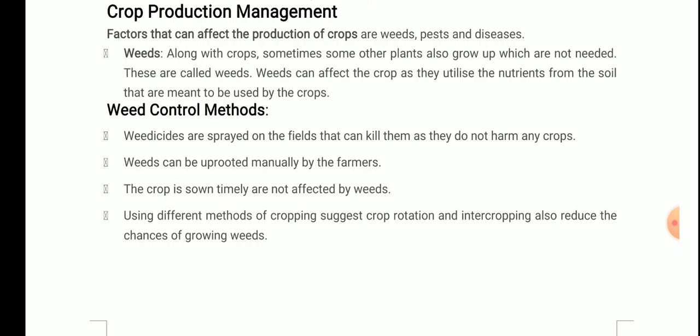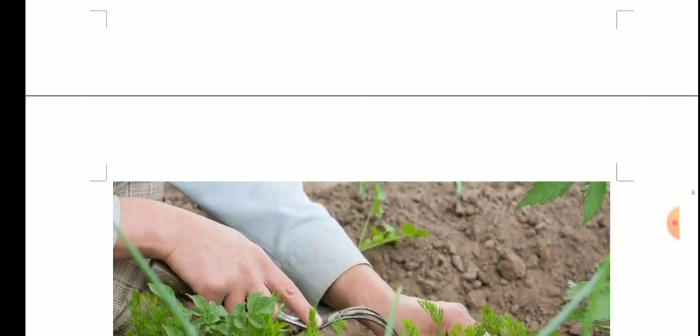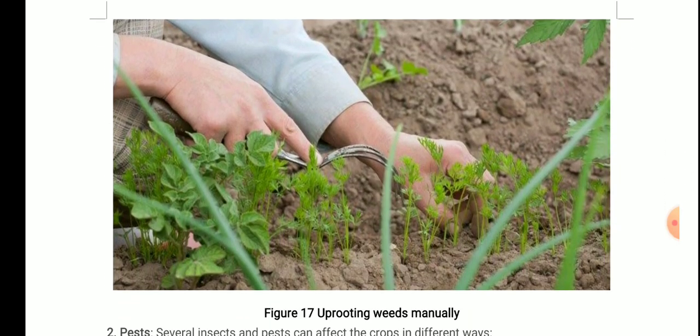First, the weedicides are sprayed so that they can kill the weeds and do not harm crops. Weeds can be uprooted manually also. Okay, you might have seen farmers uprooting the weeds with their hands, that is manually. The crop is sown timely, so it is not affected by the weeds. And using different methods of cropping such as crop rotation and intercropping also reduces the chances of growing weeds. Okay, this one, uprooting weeds manually.